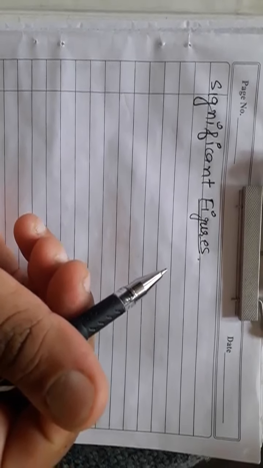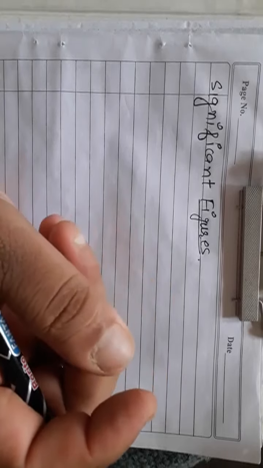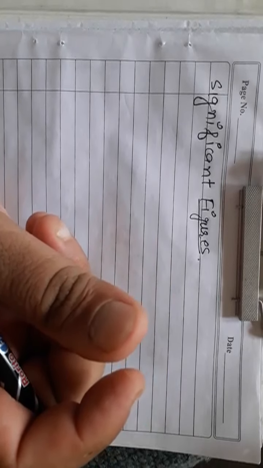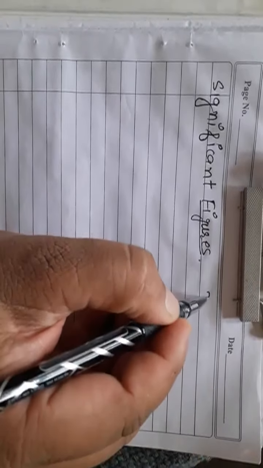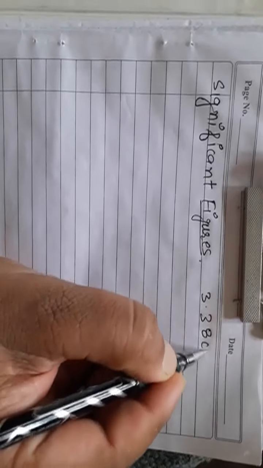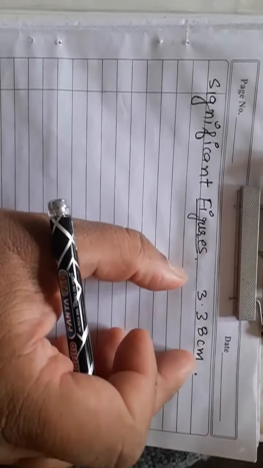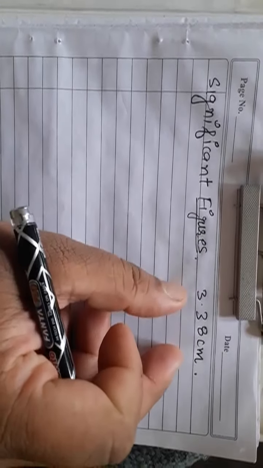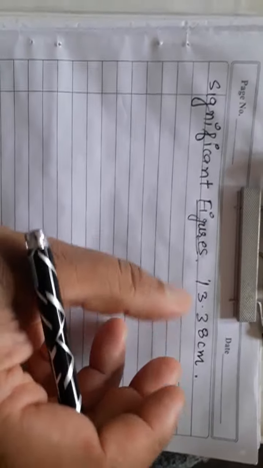A student performed the experiment, and after performing it he gets the reading: sir, after solving I get the reading 3.38 centimeter. I had given some assignment to find the length of some measurement, and after doing the experiment he came to me: sir, this is my result, 3.38 centimeter. Now I asked, are you sure this is your result?